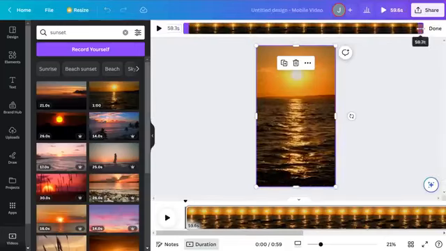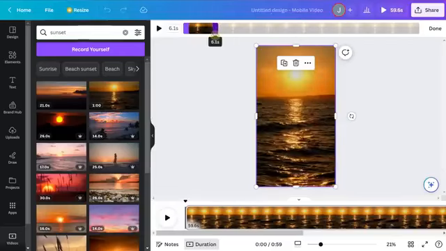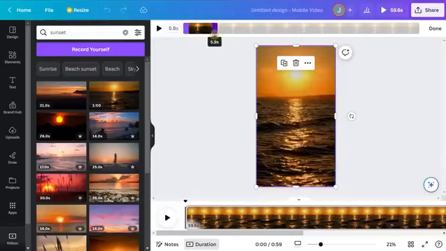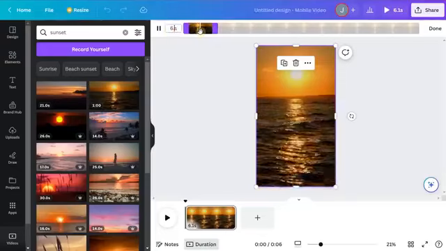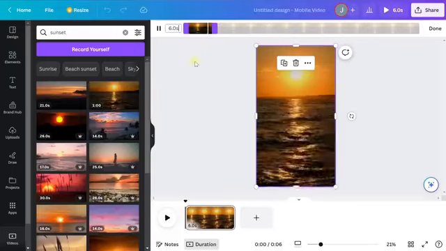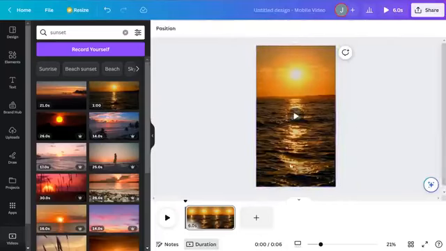And we're going to drag this all the way down to 6 seconds. I think that's more than enough of a length here. If you don't quite get it, that's fine. You can also just type in 6 seconds here. So I'm just going to get rid of that. And we'll hit done. And now we have a 6 second video down from a 60-second video.